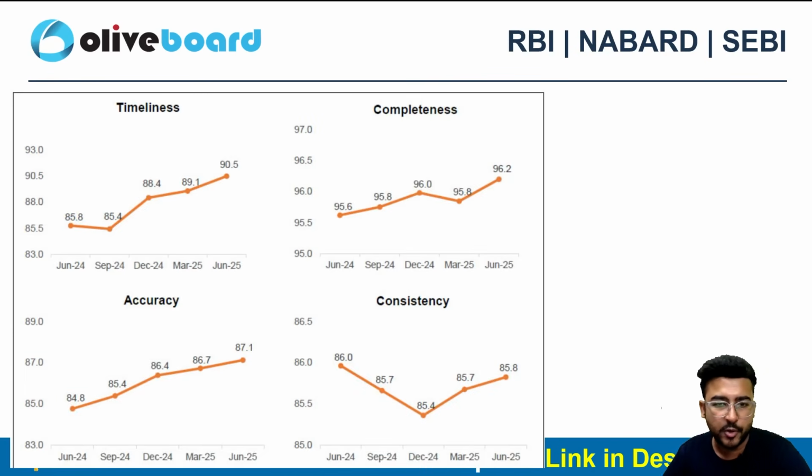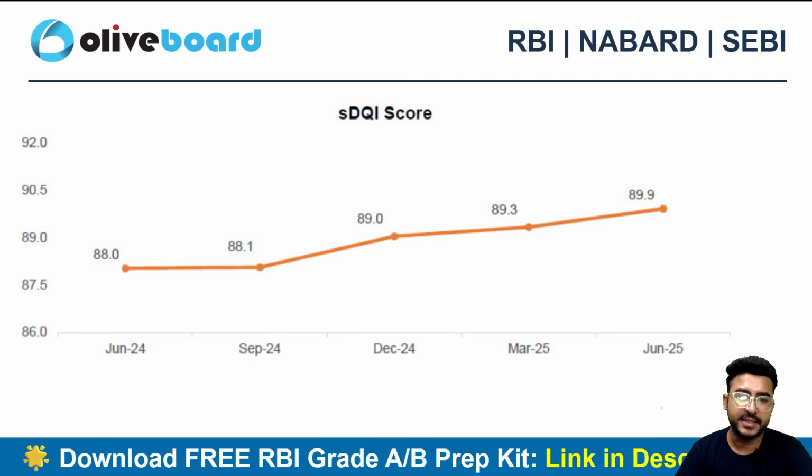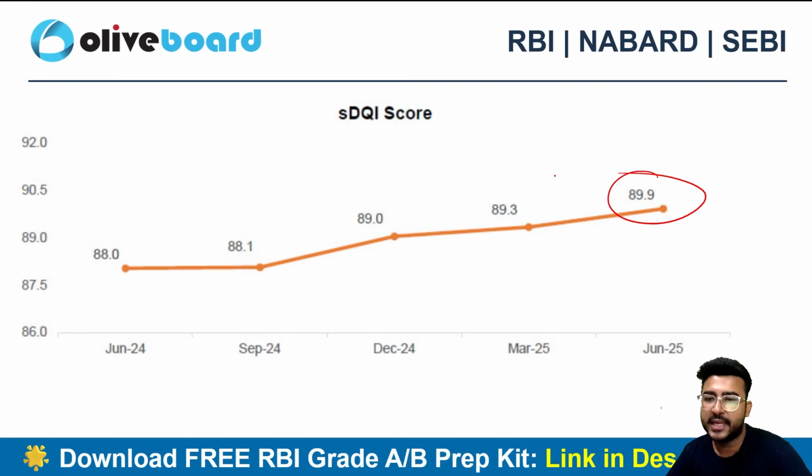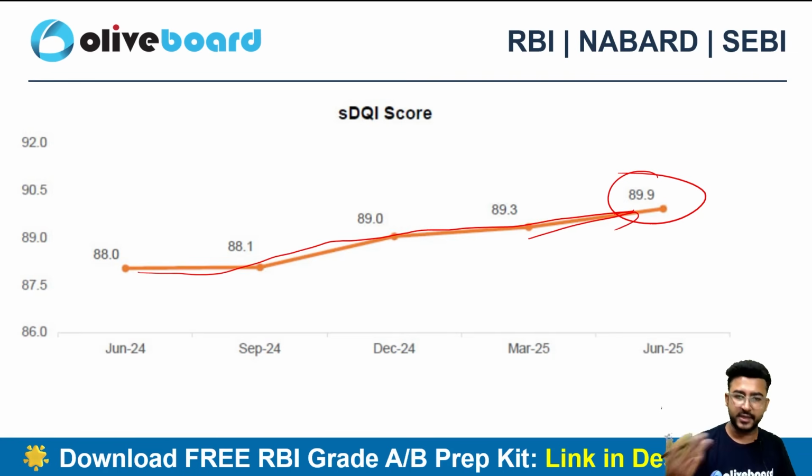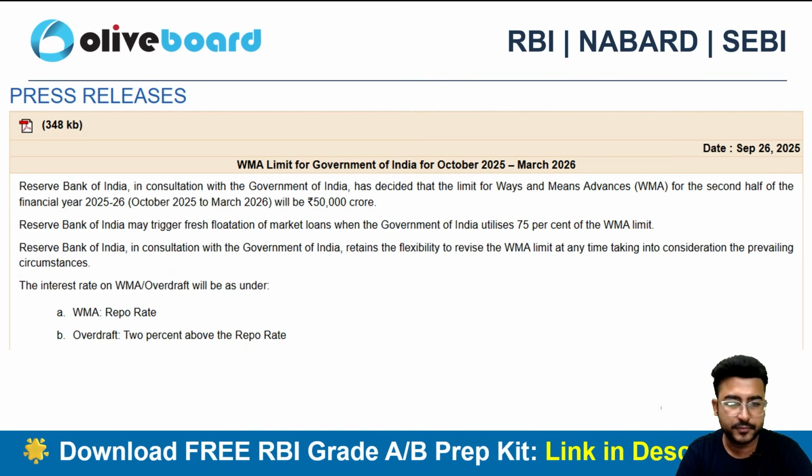And now if we talk about the parameters here, we can see that the completeness parameter is outperforming each and every other parameter, right? And the SDQI score is now 89.9 as of June 2025. So again, it's in an increasing trend, and we can see a continuously increasing trend on a quarter on quarter basis, right?